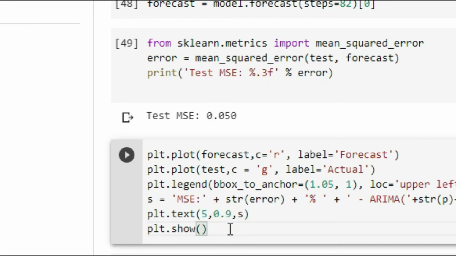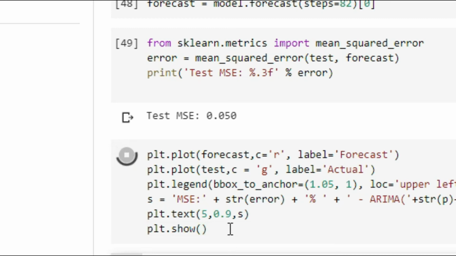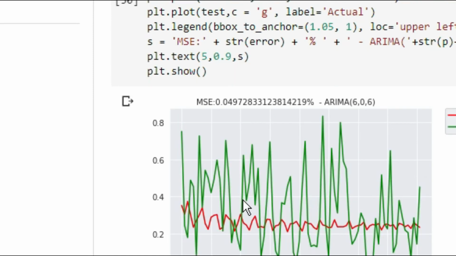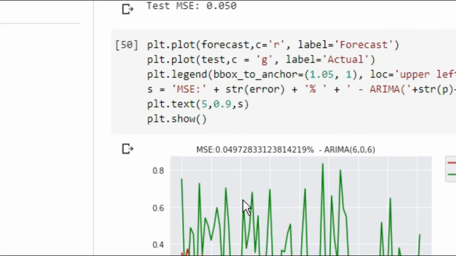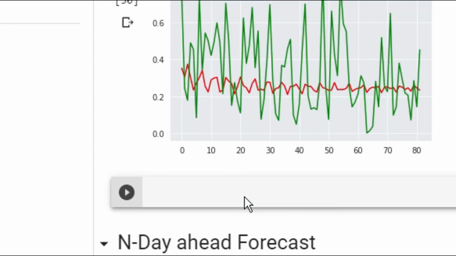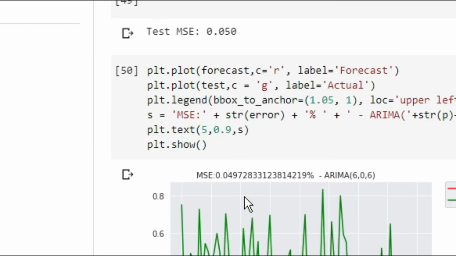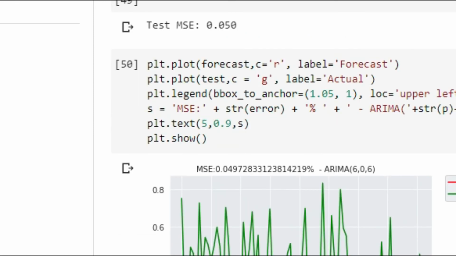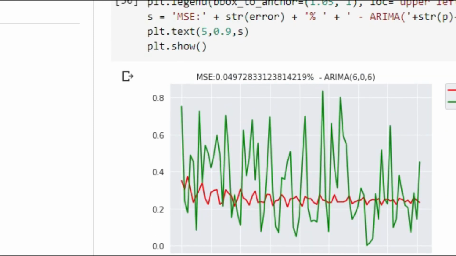After that, we plot to get a realistic answer of how our model performed. We will see that our model tried to learn something, but this is not forecasted much better. But still, it tried to find the pattern. If we fit our model and the data is suited for the ARIMA model, then this will definitely give a good result.